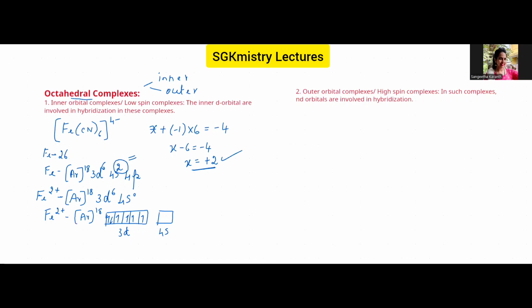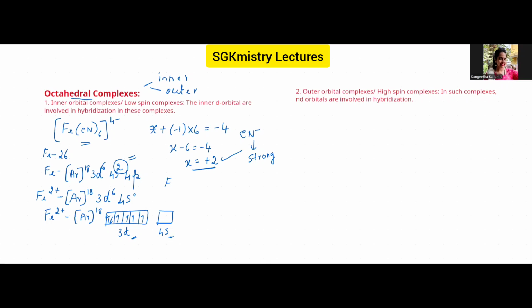Now, let us talk about the ligand that is present. The ligand here is cyano. I already explained that the cyano ligand is a strong field ligand. So what does this cyano ligand do? Whenever a ligand is a strong field ligand, it will force the pairing of electrons. So this is 3d and this is 4s. Now, if the electrons are forced to pair up, what will happen? We get it like this.